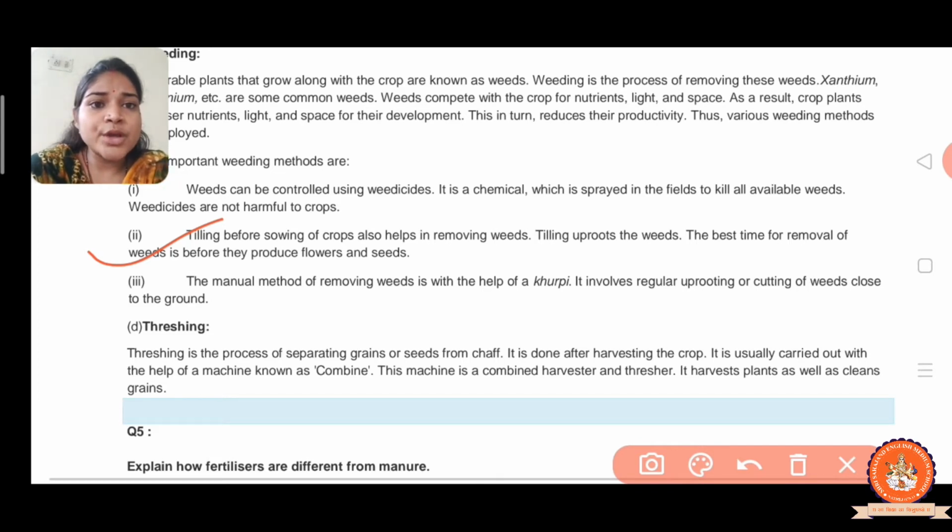Tilling before sowing of the crop also helps in removing weeds. Tilling uproots the weeds, and the best time for removal of the weeds is before they produce flowers and seeds, right?